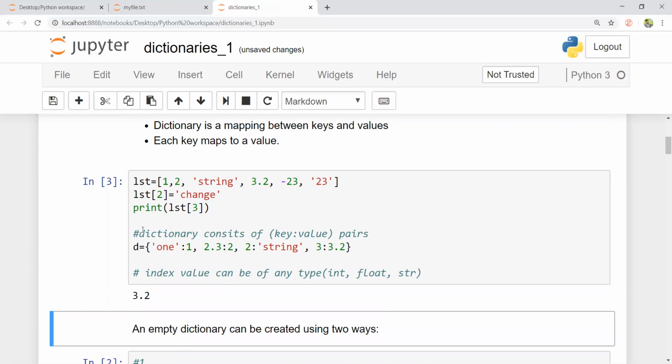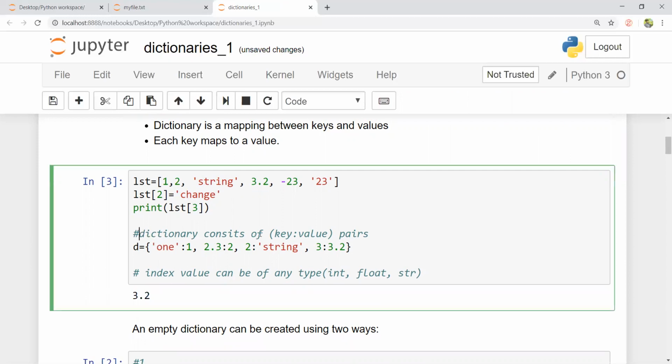Whereas in the dictionary, this is an example of a dictionary which consists of key value pairs, where I have a key of string 1 and a value 1, separated by a comma from the second key value pair, that is 2.3, which is a float, and the value of this 2.3 is 2. Separated by a comma again, the third key value pair of the dictionary is 2 colon string, and the fourth element is 3 colon 3.2. These are the key value pairs of the dictionary, and it is created inside flower braces.